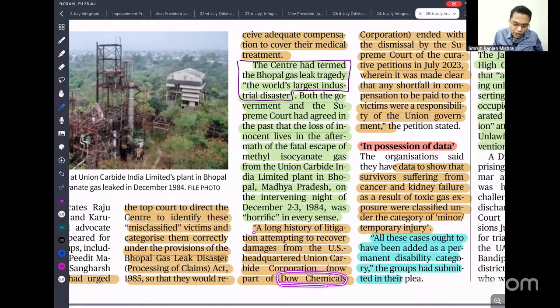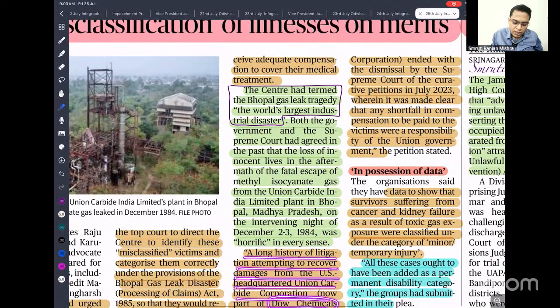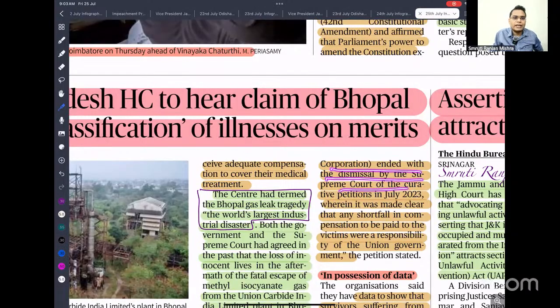Okay, a long history of litigation attempting to recover damages from the USA headquarters of Union Carbide, now called Dow Chemicals Corporation, ended with the Supreme Court recently dismissing the petition, saying that whatever claim you have, you can claim from the government, because during the incident and in later cases, the Union Carbide factory had already paid the compensation amount that was demanded by the government. So it is the responsibility of the government to pay any additional amount.